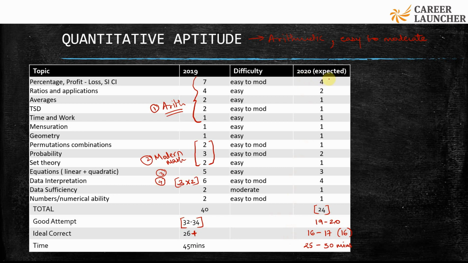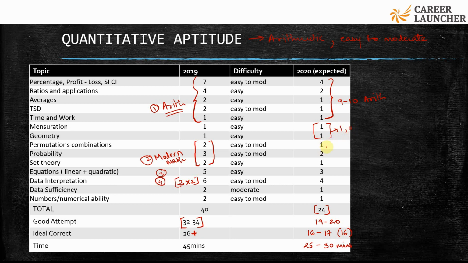If you see how important the sections are in the expected paper, you'll have roughly 9 to 10 questions from arithmetic out of your 24 questions. Also, you had only one question from mensuration and one from geometry. It could be possible that these questions vanish, because having one question from each topic becomes difficult when the number of questions is reduced to 24. So this could reduce to 1 question or maybe 0.